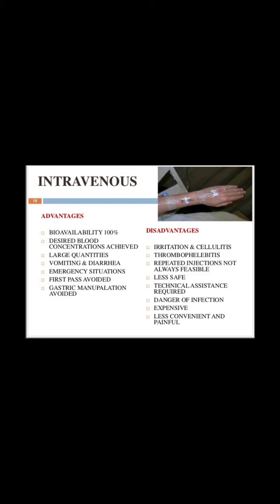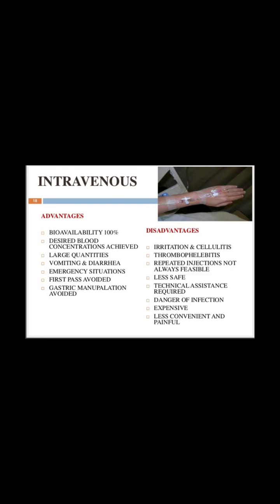Next is slow injection. Slow injection is always given over a period of 15 to 20 minutes. An example of slow injection is aminophylline. Next is slow infusion, used when constant plasma concentrations are required, for example oxytocin in labour, or when larger volumes have to be given, such as lactose and saline.